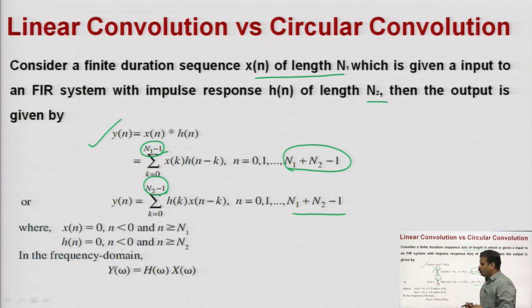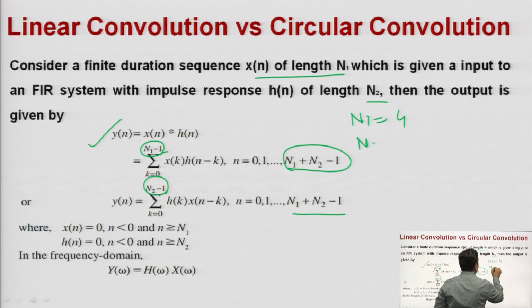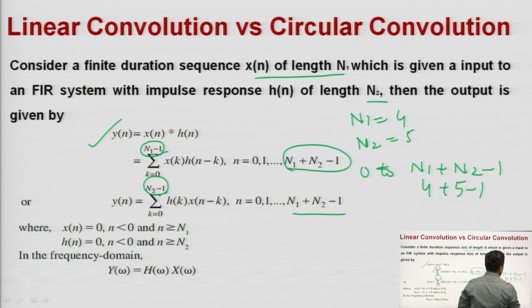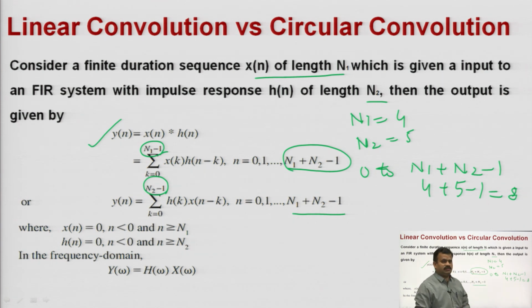Like suppose we have two sequences, one of length N1 equal to 4 and one of length N2 equal to 5, then you have to go from 0 to N1 plus N2 minus 1, 4 plus 5 minus 1, which means 8. So you have to go from 0 to 8 for both sequences, then you can calculate the convolution perfectly.